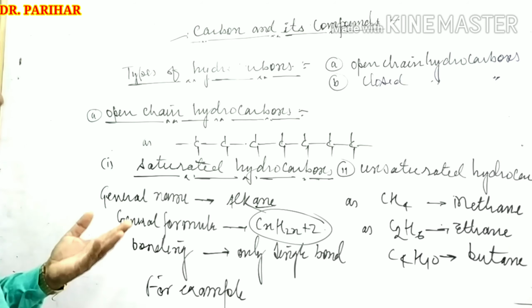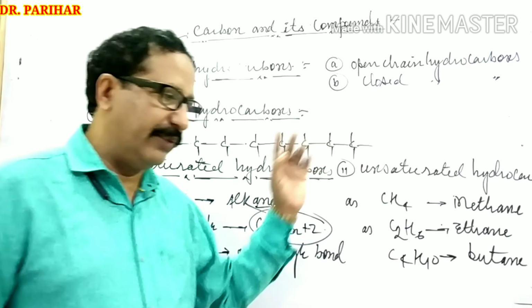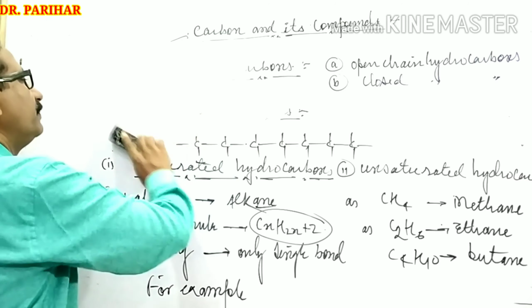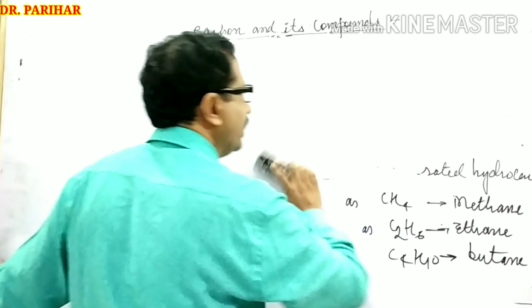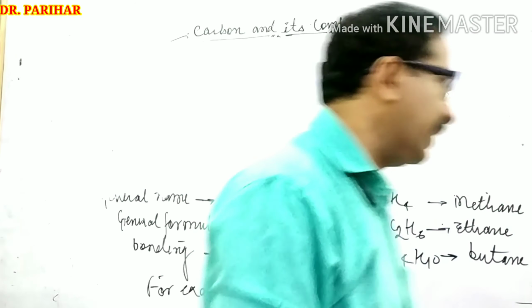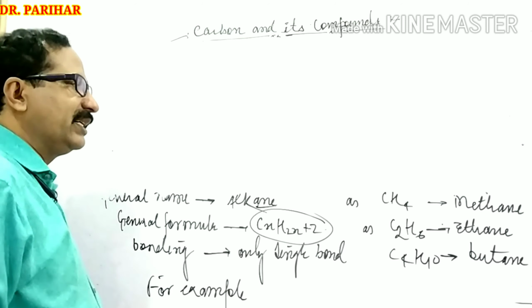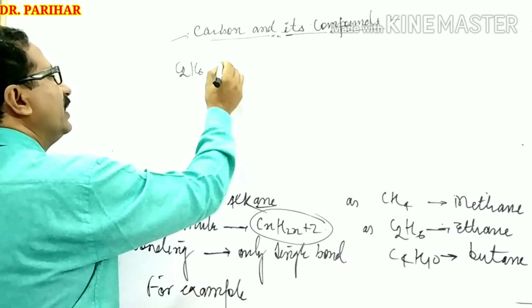And now I want to prove that all these compounds have only single bond. All the carbon atoms are attached with each other through single bond, and we can take the example of any one compound. Like, on taking the example of C2H6, known as ethane, now I want to explain its bond structure so that you can confirm that it contains only single bond.